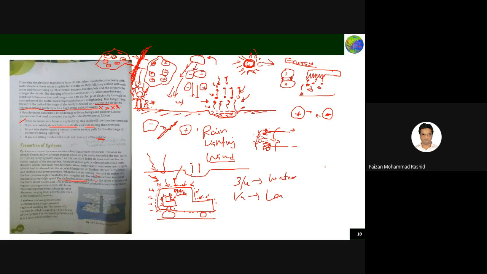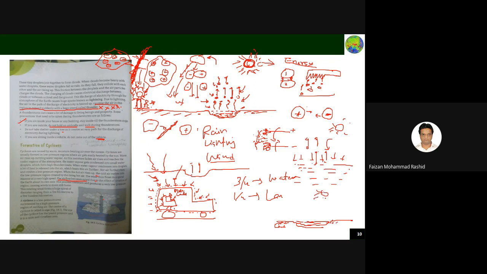I told you that a lot of the earth has water. Simple thing. And what is happening? Due to the sunlight, the water present in the ocean and sea is heating up, so the water molecules are getting lifted up. Okay, like this one. So what is happening? Just assume this is the water area where the water is, and this is your land area.